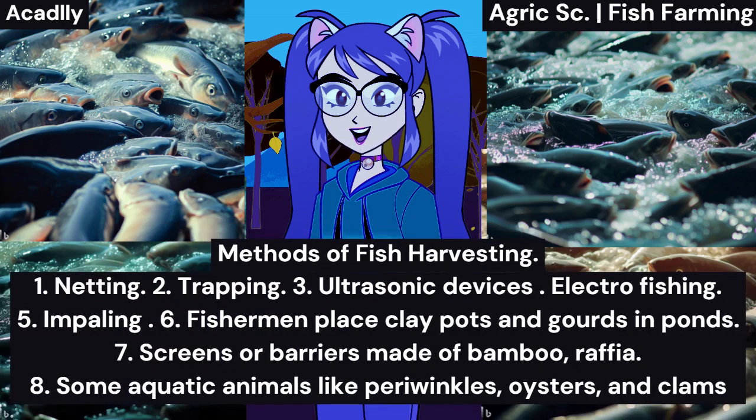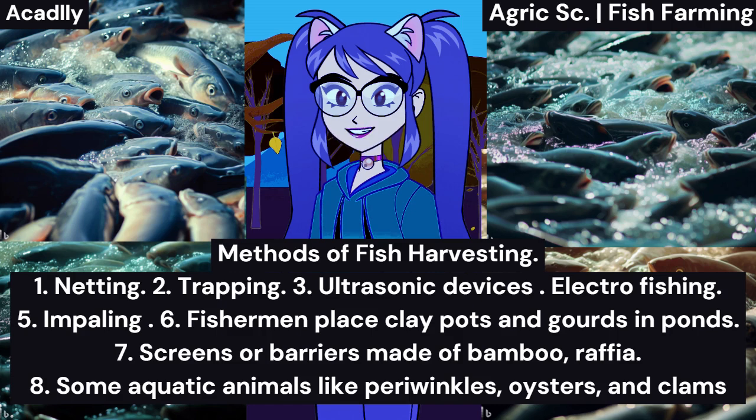Methods of fish harvesting. Fishing methods involve the use of different techniques or equipment used in harvesting fishes. 1. Netting. Netting is a fishing method that involves the use of nets, such as gill nets, clap nets, trawl nets, scoop nets, beach seines, drag nets, drifting or floating nets, and cast nets, which are woven to different sizes and thicknesses, and thrown into water to catch fish, by enclosing them within the mesh of the net.